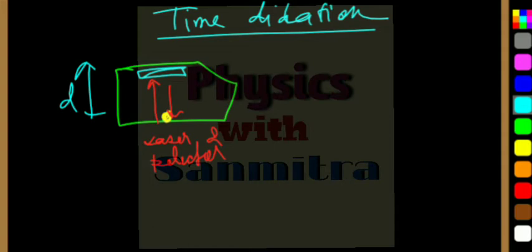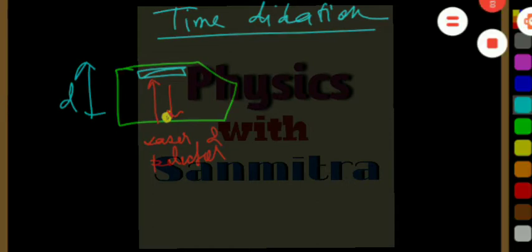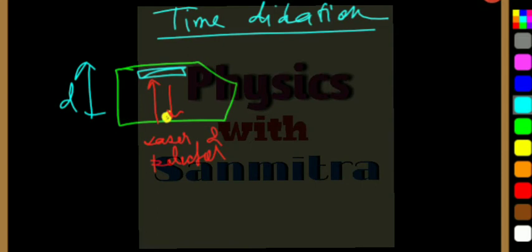To find the time dilation, the velocity of light, that is c, will be 2d, since the light is traveling twice this distance, divided by the time t naught. So t naught is equal to 2d by c.